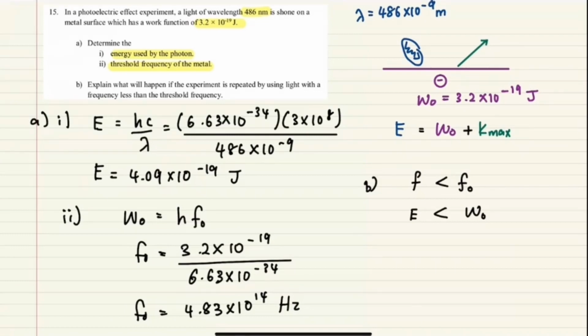So maksudnya cahaya yang datang, photon yang datang tu energy dia less daripada work function. Apa yang berlaku dekat elektron tu? Elektron tu ejected ke tak? Tak. So no ejected electron. Okay, any question?